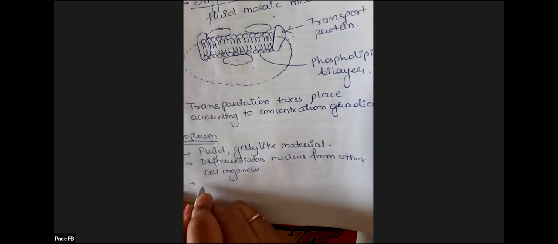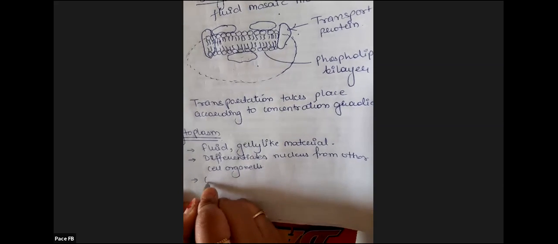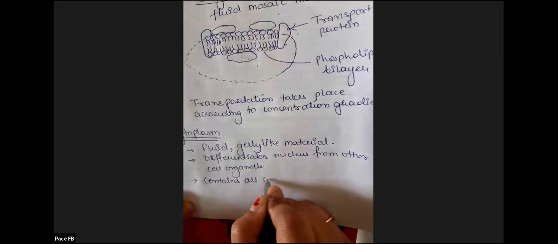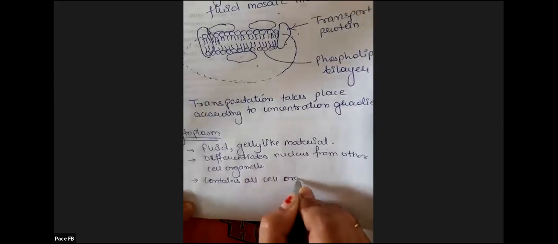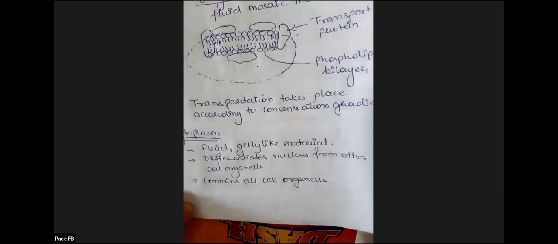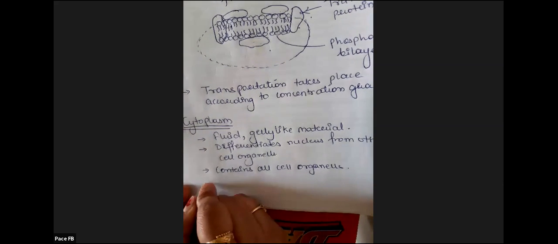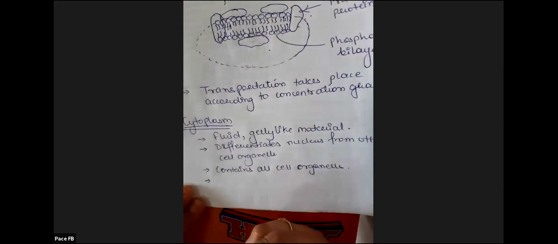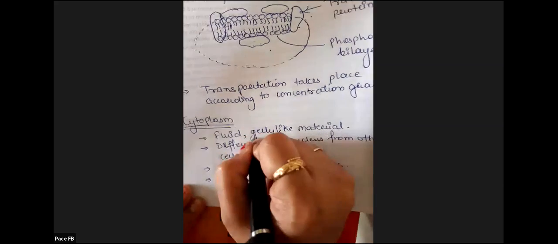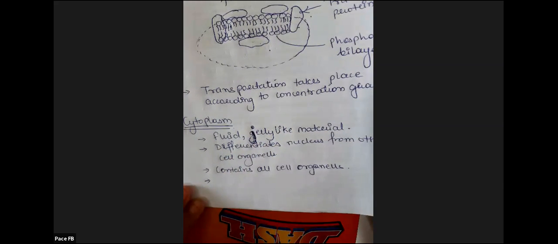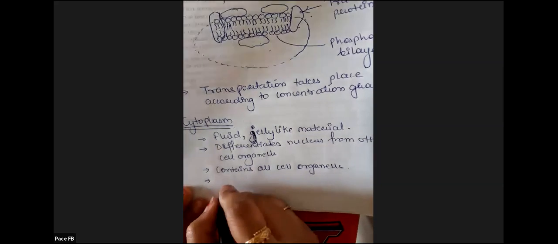What is the function? It gives space to all cell organelles. Whatever membrane bound organelles or non-membranous organelles are present, they are present in the cytoplasm. They are embedded or dispersed in the cytoplasm, freely spread in the cytoplasm. Plus, it is giving fluidity. Okay, jelly, it's okay, minor mistakes you can rectify. So next, the function of cytoplasm.